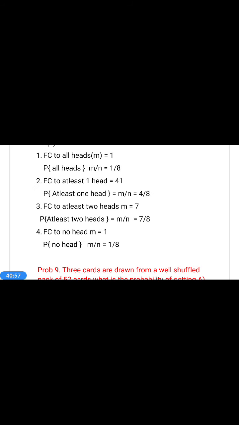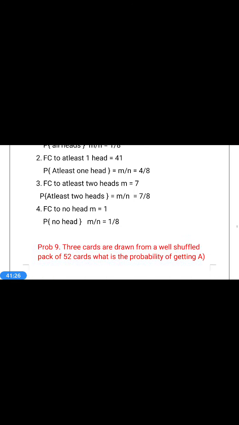Next one is favorable cases to at least 2 heads. You have to take into consideration the events having a minimum of 2 heads. That means 2 heads or 3 heads are taken into consideration. Therefore favorable cases to at least 2 heads is 4, the first one and the remaining 3. So favorable cases is equal to 4. Therefore the probability of at least 2 heads is equal to 4 by 8.